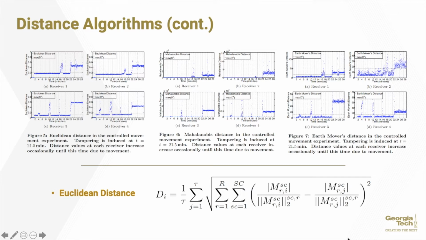Because of the similarities and reliability in these systems, despite how much more complicated it is to set up Mahalanobis and Earth movers distance algorithms, Euclidean distance was selected as the distance algorithm of choice for this method. Euclidean distance is defined using the system at the bottom of the screen here, where tau is equal to the series as previously defined, and m is the channel state information.